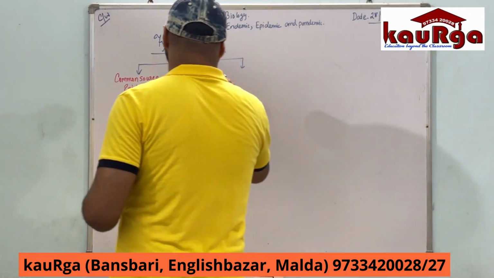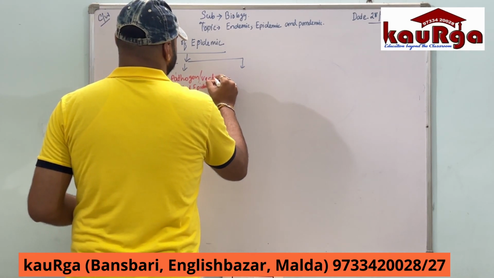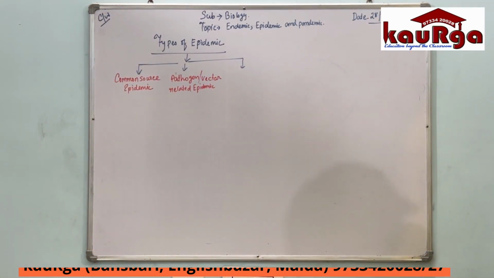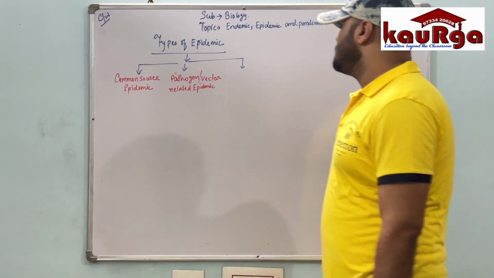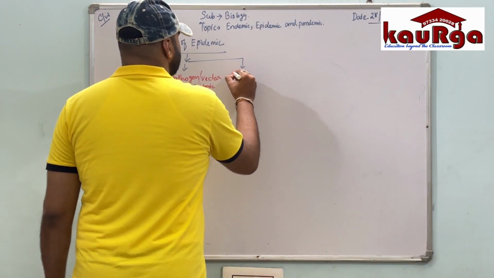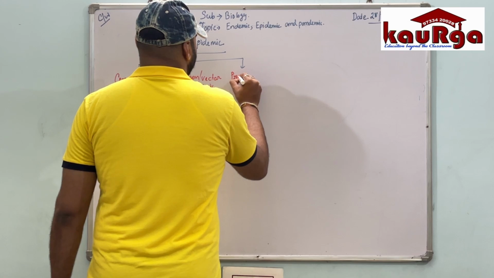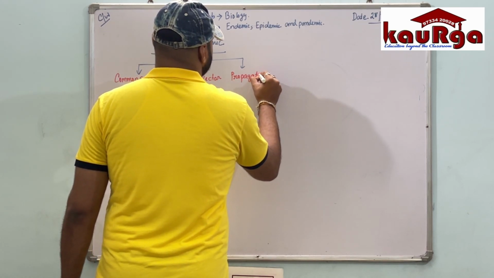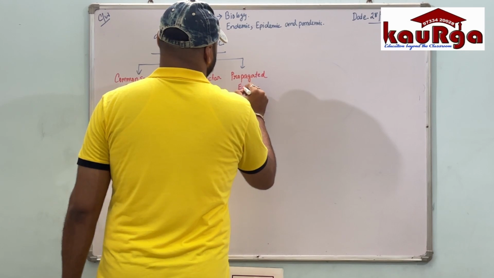You can write pathogen or vector related epidemic. Last comes the source is propagated epidemic.